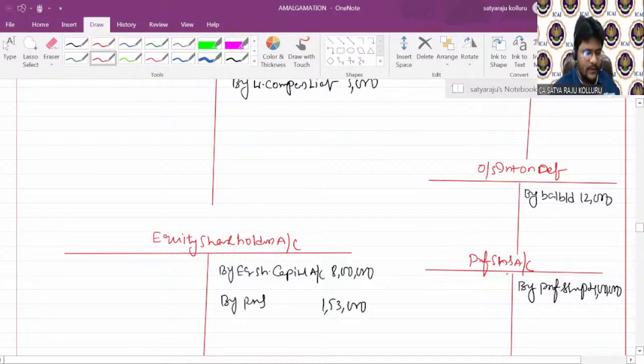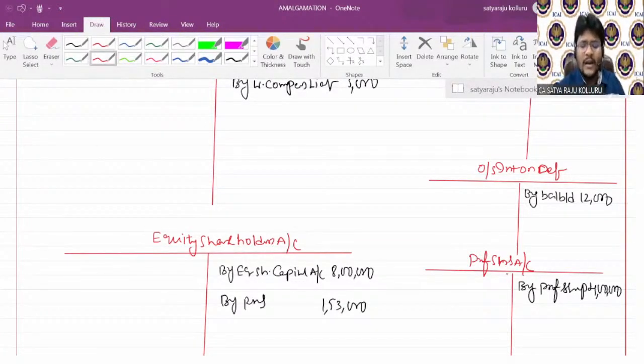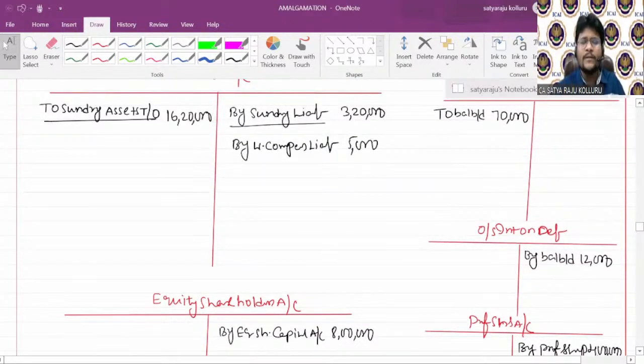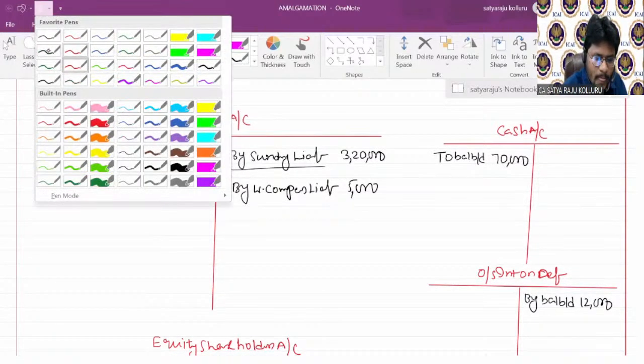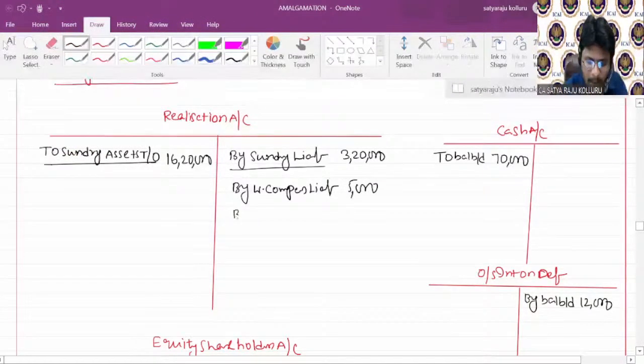Now all of you please concentrate. What is step number 2? PC due. What is the journal entry for PC due? All of you please tell me. Realization account debit to purchasing company, or is it purchasing company account debit to realization? Tell me guys. Purchase consideration due: purchasing company account debit to realization account. Now in realization account, I'll start this by, what is the purchasing company here? Z Limited account.